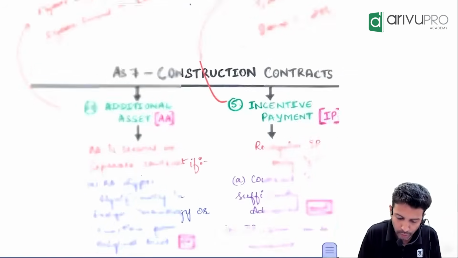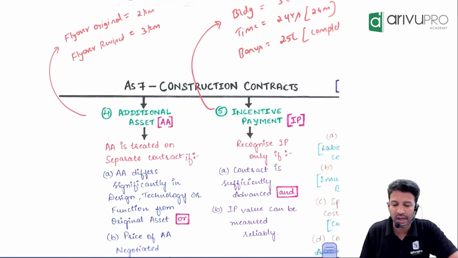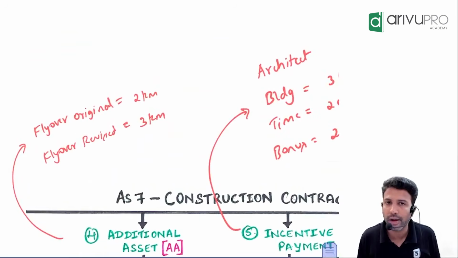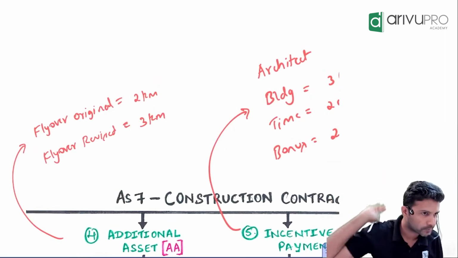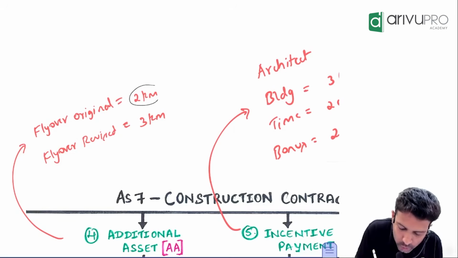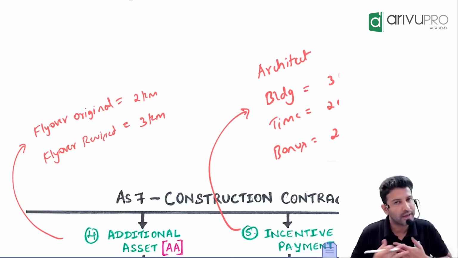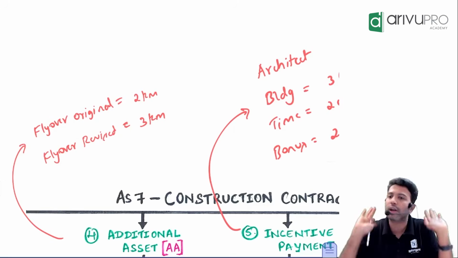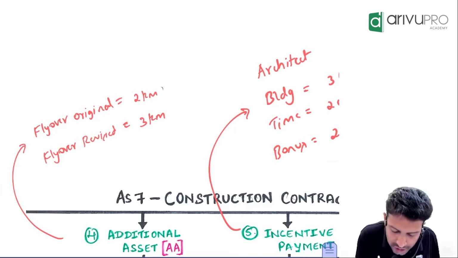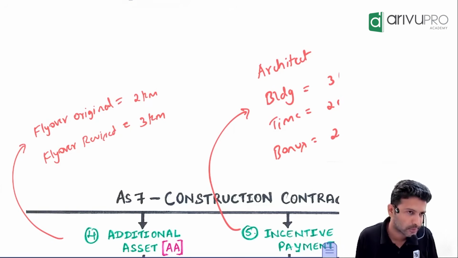All right. Moving forward, there is something called additional asset. What is this additional asset concept? Now, let's say government wanted a flyover to be constructed. Let's say the initial plan was to construct a flyover of 2 kilometers. And we are the contractors and we got the contract from the government. What was the initial plan? To construct a flyover for 2 kilometers.